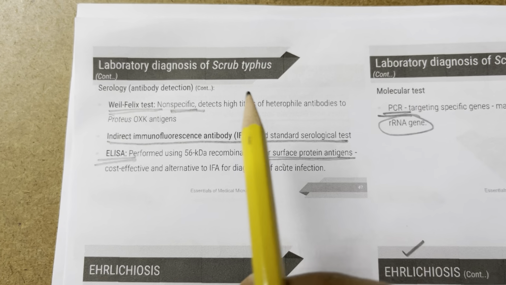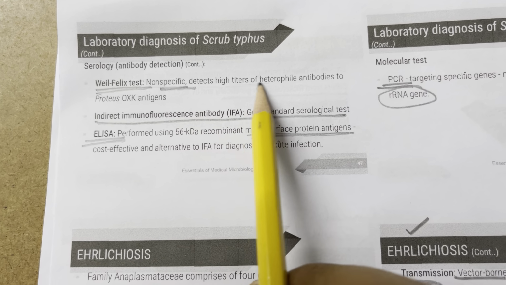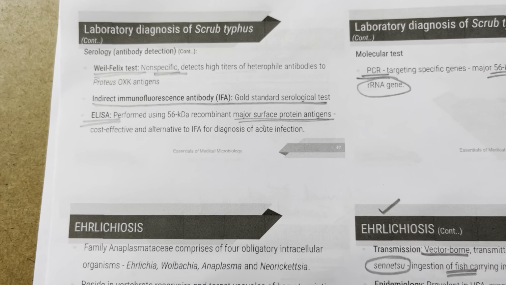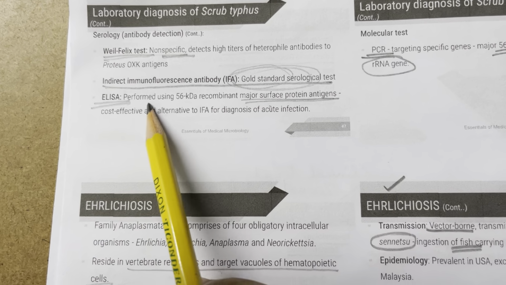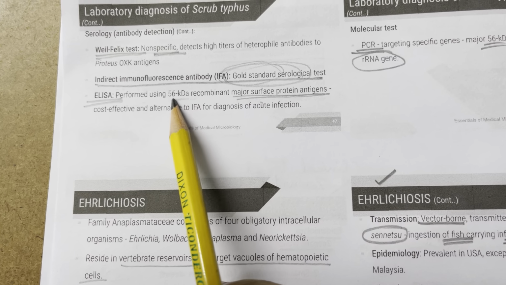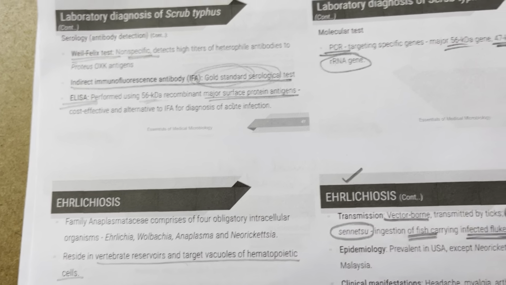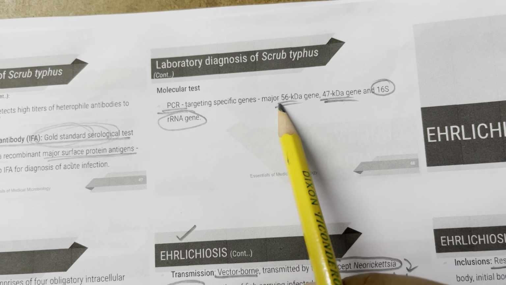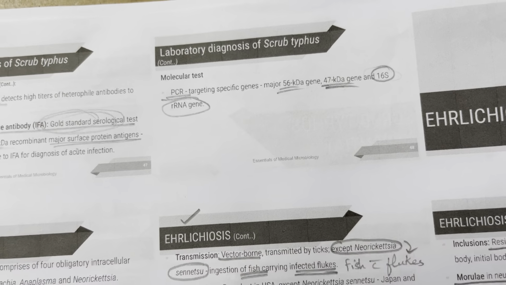And then laboratory diagnosis of scrub typhus. The Weil-Felix test is non-specific. It detects high titers of heterophile antibodies to Proteus antigens. You can use indirect immunofluorescence antibodies, which is the gold standard serological test, and ELISA using 56 kilodalton major surface protein antigens. It is cost effective. In molecular tests, obviously you have PCR, which targets specific genes: the 56 kilodalton or 47 kilodalton gene, and the 16S rRNA gene.